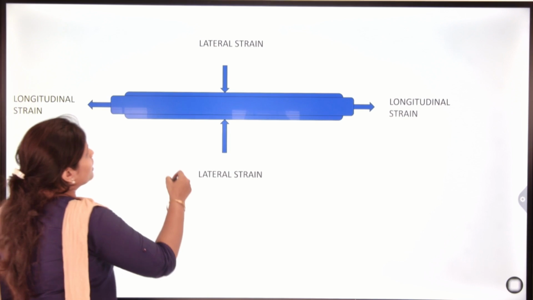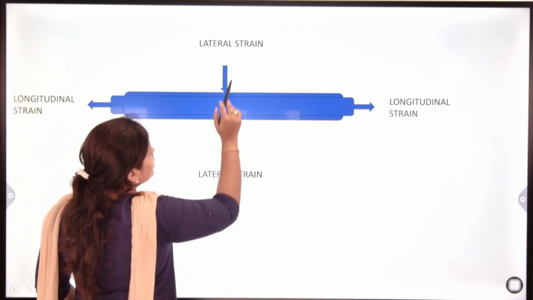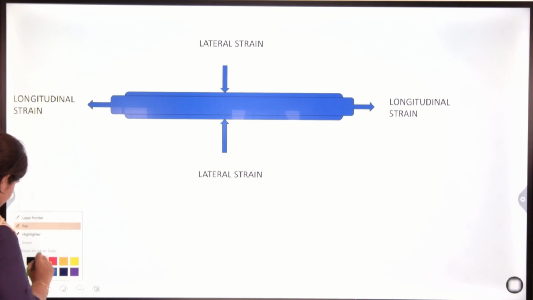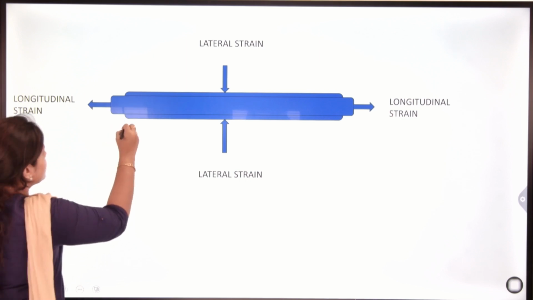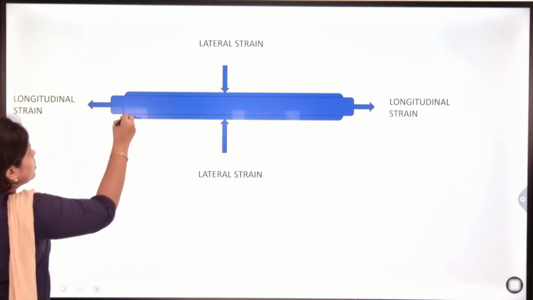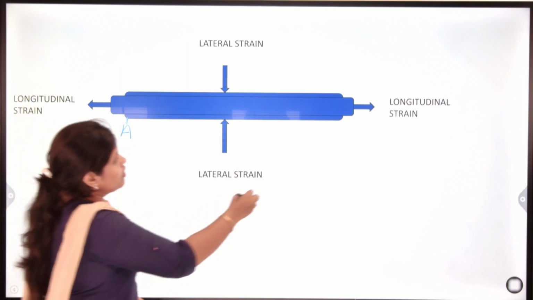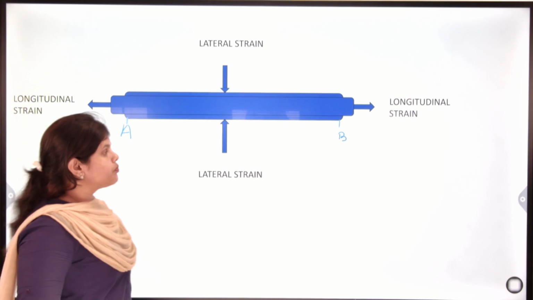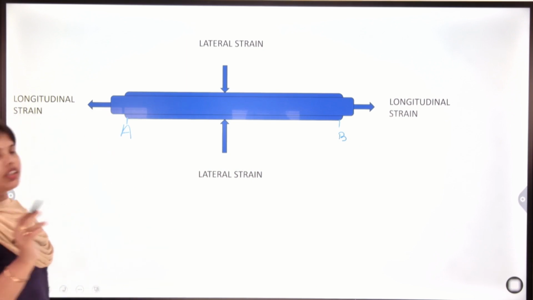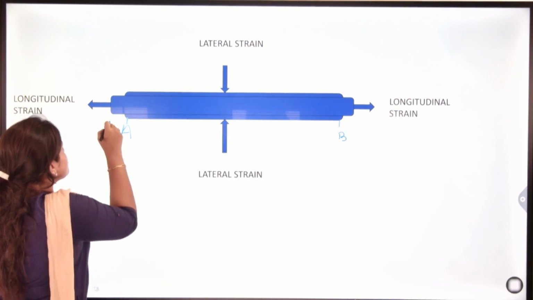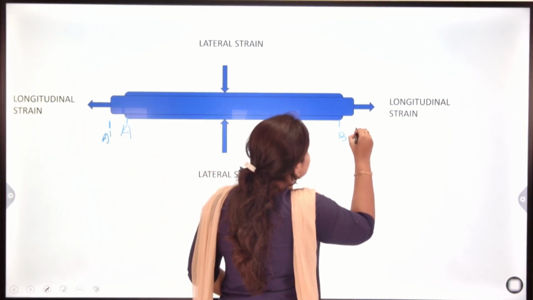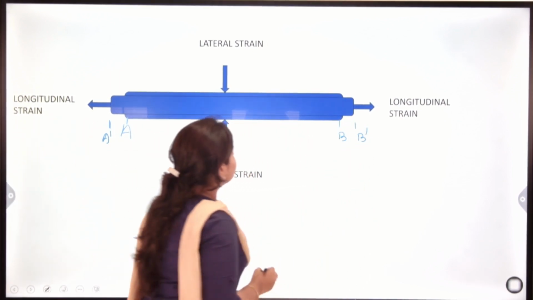Here is the diagram, lateral strain. After naming we can easily discuss. Here this point is your A and this is your B. After application of certain load, this distance becomes A dash and B dash.